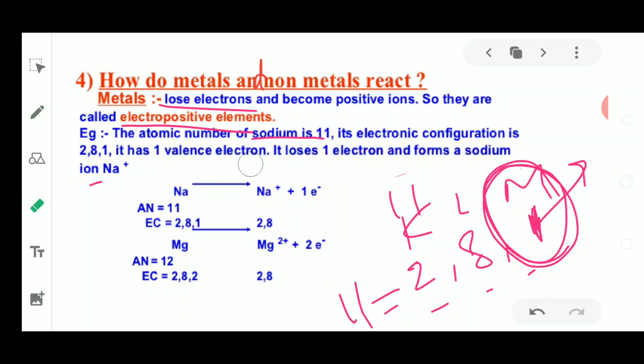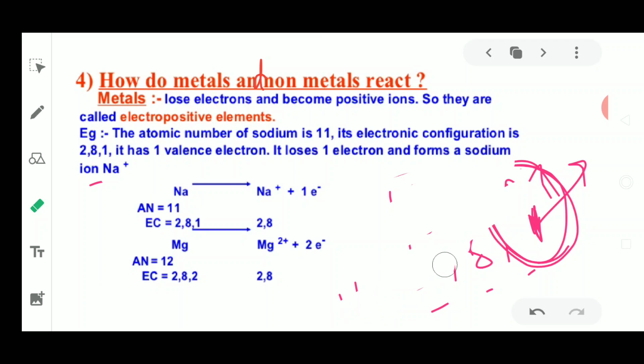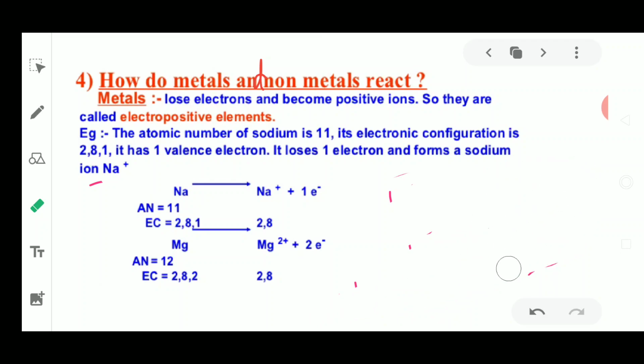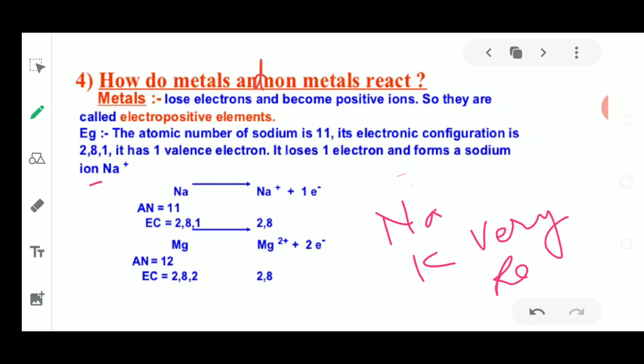This is how a sodium ion is formed, and if we have ions in the solution, they are definitely going to be reactive. These ions are very reactive in nature. That is why they will give rise to reactions. That is why we see that sodium and potassium, both of them, are very reactive.